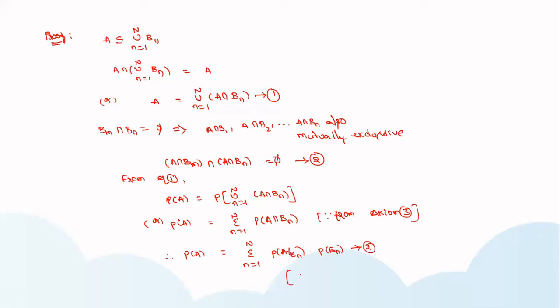How to get this: probability of A given Bn is equal to, as per conditional probability, probability of A intersection Bn divided by probability of Bn. Based on this, probability of A intersection Bn is written as probability of A given Bn times probability of Bn, by taking the denominator to the left-hand side.